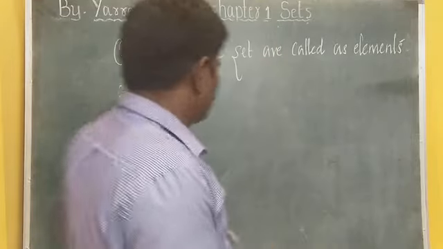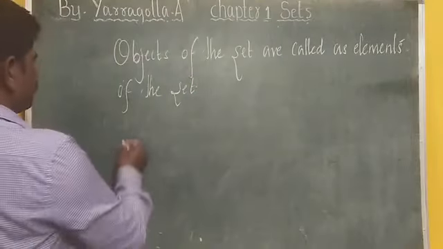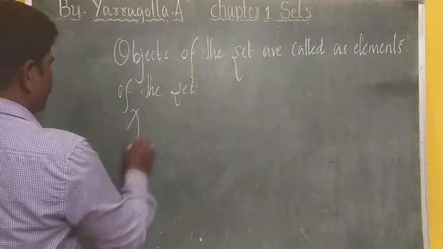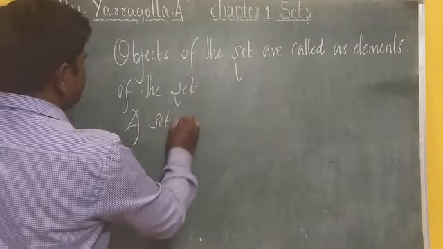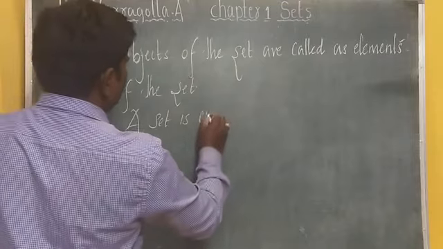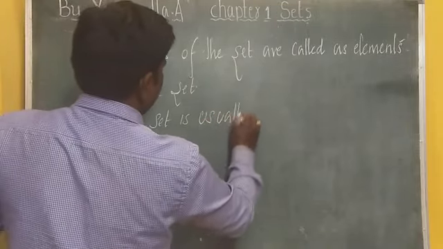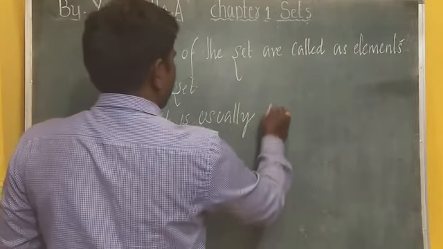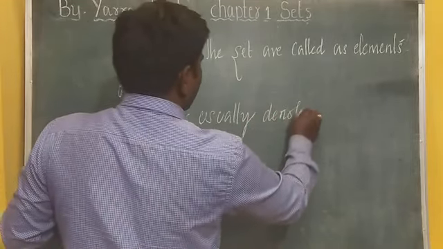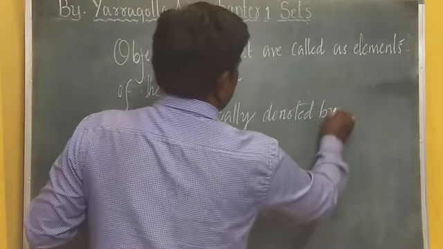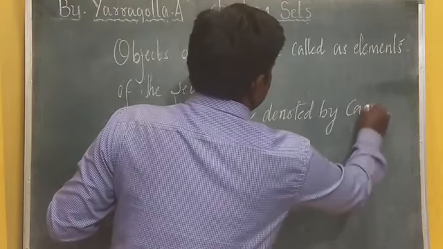Then a set is usually denoted by capital letters.